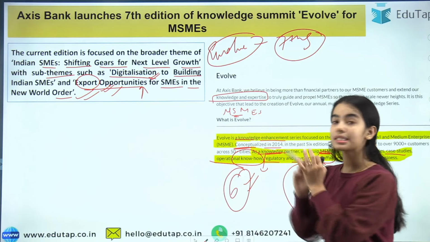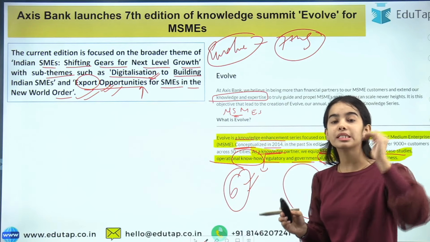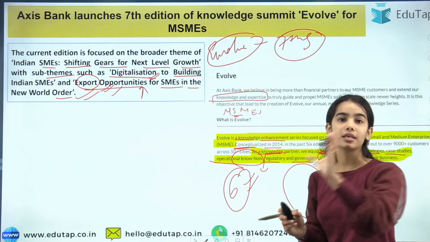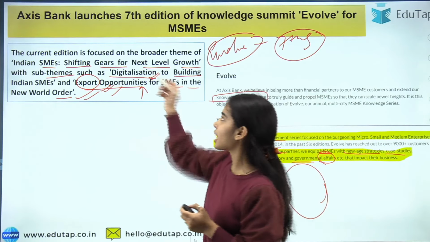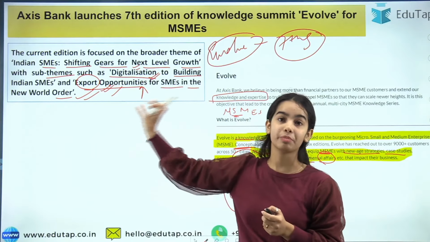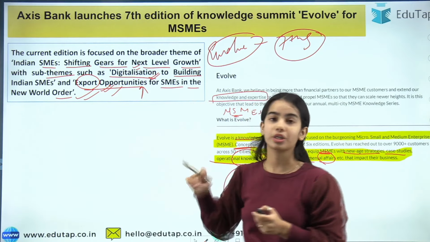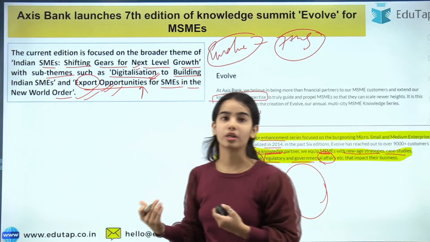So you can see that this is the theme and the sub themes. The theme is Indian SMEs shifting gears for the next level of growth, and the sub themes are digitalization for the Indian SMEs, and the export opportunities for the SMEs in the new world order.